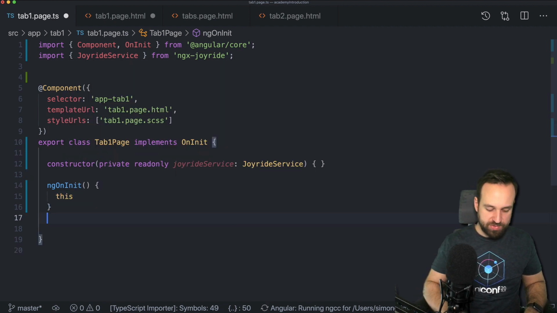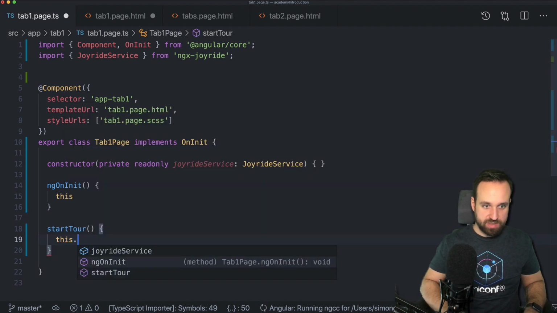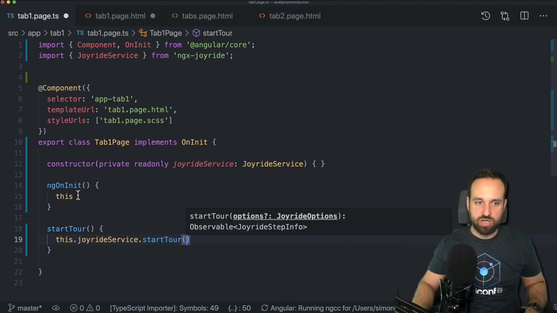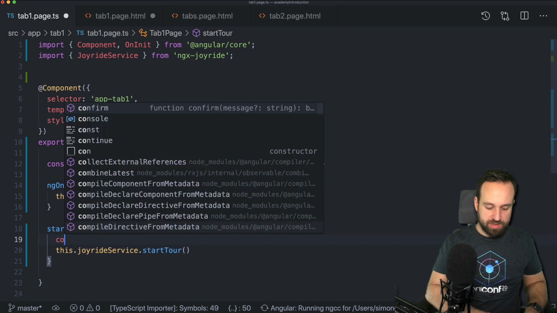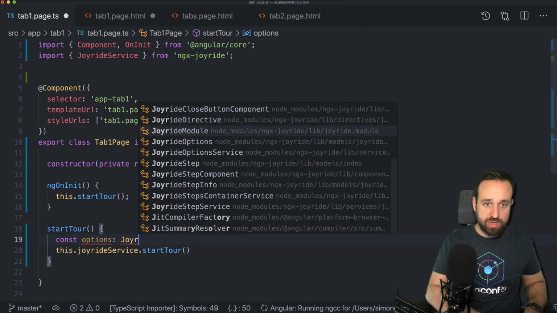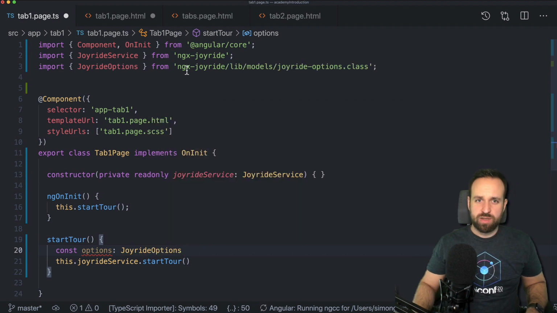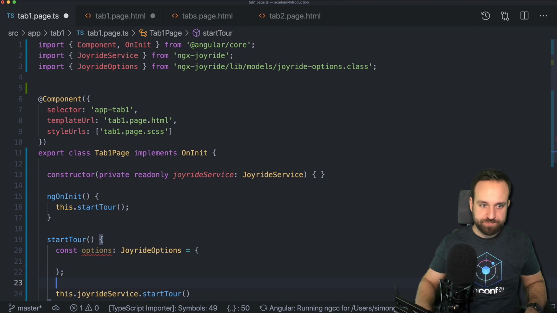There we go. And let's just do it within our ngOnInit. Or let's do another function. Let's call this one startTour. And within, we're going to call this.joyrideService.startTour, and we're going to pass in some options. So let's create those options somehow. We're going to add const options of the type JoyrideOptions. That import looks kind of horrible. I'm not sure if that's going to work, but let's give it a try. Should be fine.